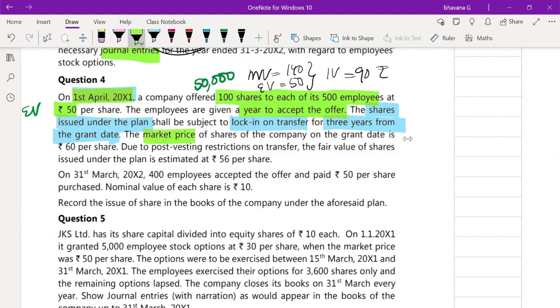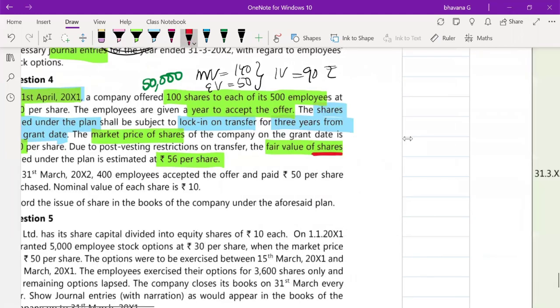Then they have told you that the market value of shares of the company on the grant date is 60 rupees per share. Due to post-vesting restrictions on shares, they have told you that the fair value of shares issued under the plan is estimated to be 56 rupees per share. Here you can see it is not fair value of option, it is fair value of shares.